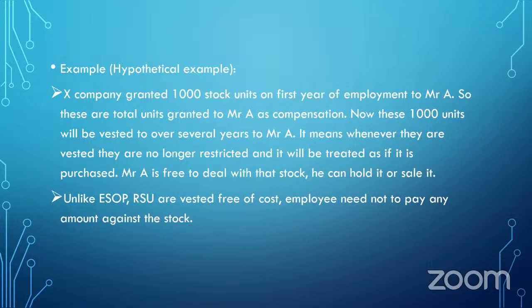A cannot sell those shares, or earn dividend on those shares. It means whenever shares are granted to the employee, the employee is not free to deal with those shares. He is eligible to deal with those shares only after the shares are vested to him, and he will be able to earn the dividend if the company distributes dividend on that stock.